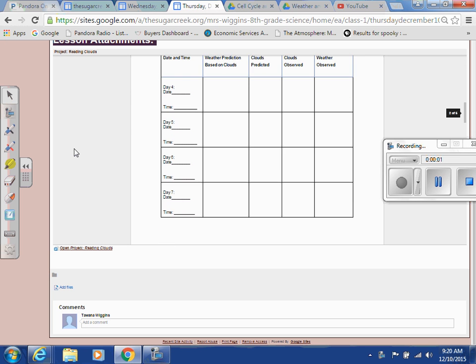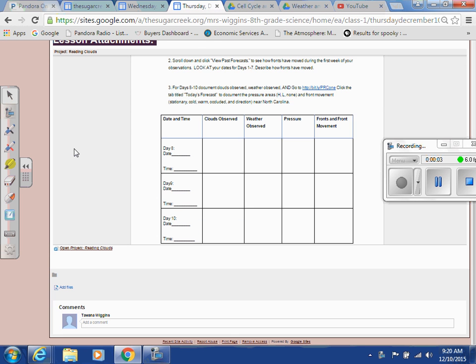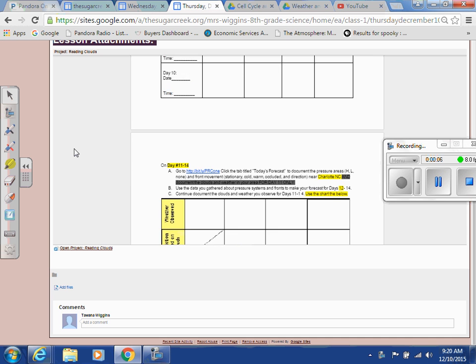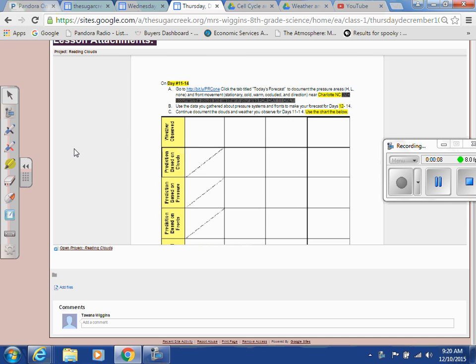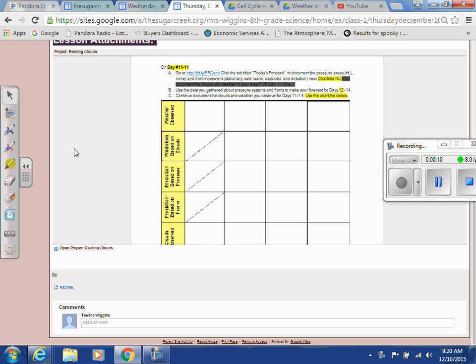Front of the last page, there's a couple things that I need for you to fix on this page. So first off, see at the top where it says on day, yours says on day number 11. Make that say on day 11 through 14. Right here, make this say this. Don't worry about the gray part yet.